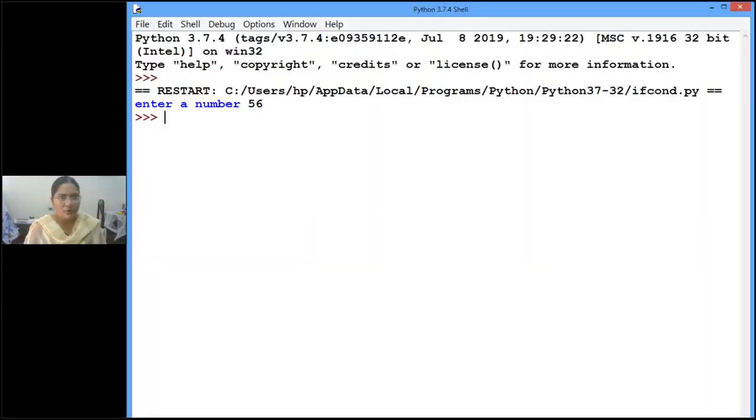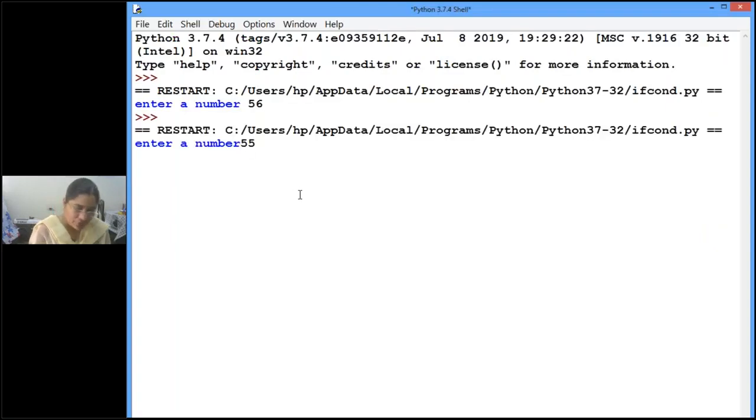Now I will show you. See what happened. Now I am giving 55. Is it divisible by 5 or not? Yes, the given number 55 is divisible by 5.